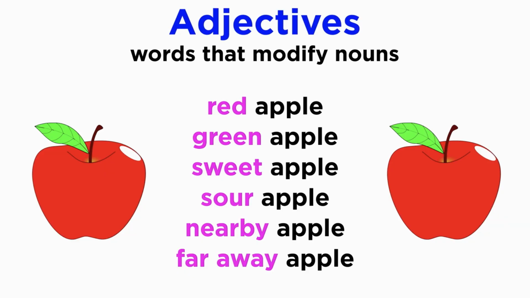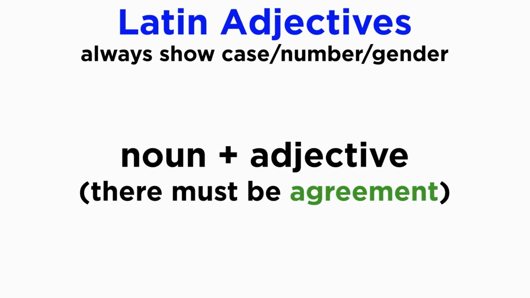As we recall, adjectives are words that modify nouns, adding extra details to those nouns in terms of state or location. You may also remember that in Latin, adjectives must change their endings in order to agree completely with the word that they modify. That will include case, gender, and number.